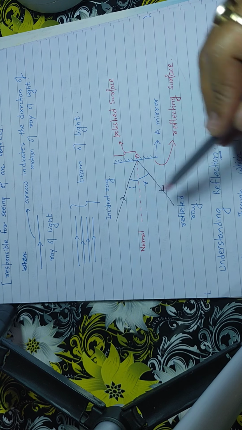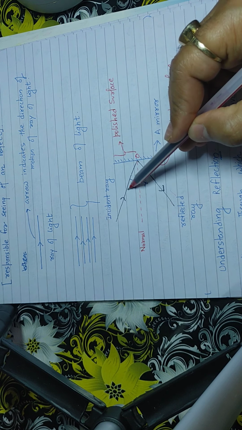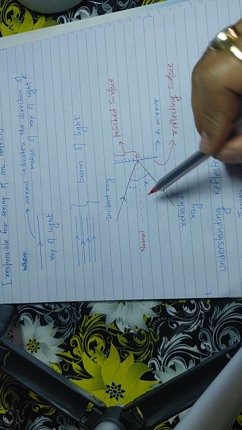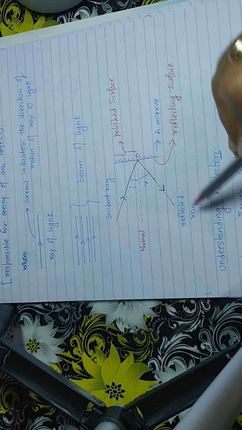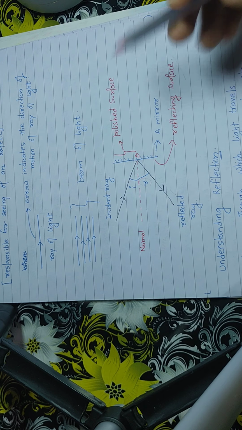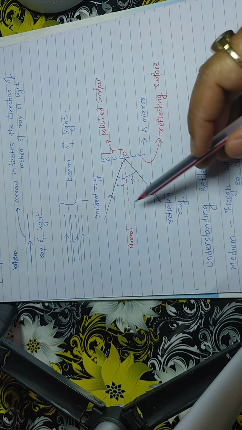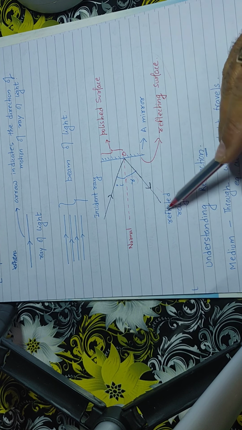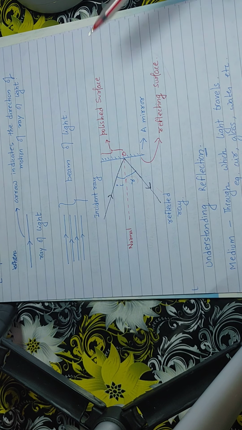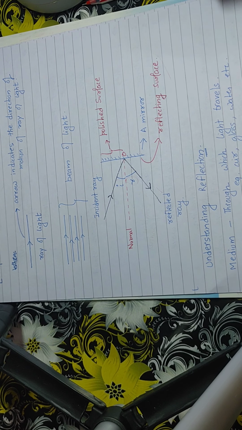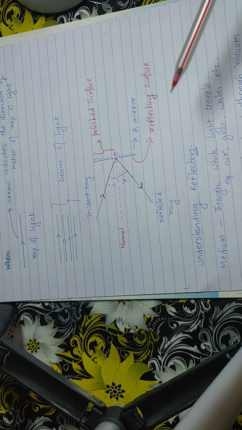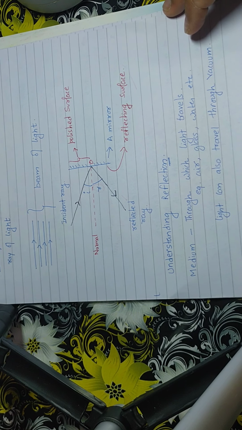So we have the incident ray, we have the reflected ray. This I is the angle of incidence, the angle between the normal and the incident ray. This R is the angle of reflection, which is the angle between the normal and the reflected ray. So basically this is what reflection is. Reflection is bouncing back of a ray of light, just like a ball which when it hits a hard surface bounces back. In the same way light also does.